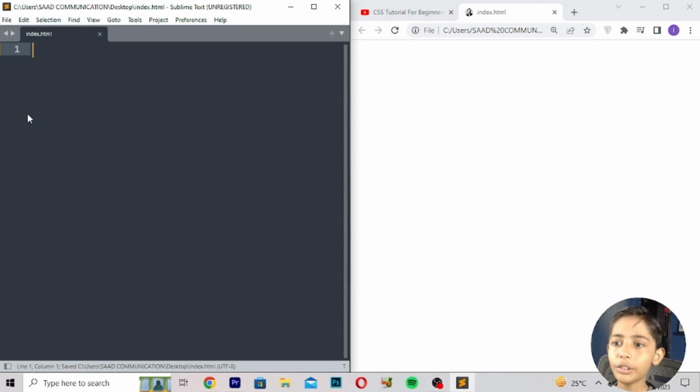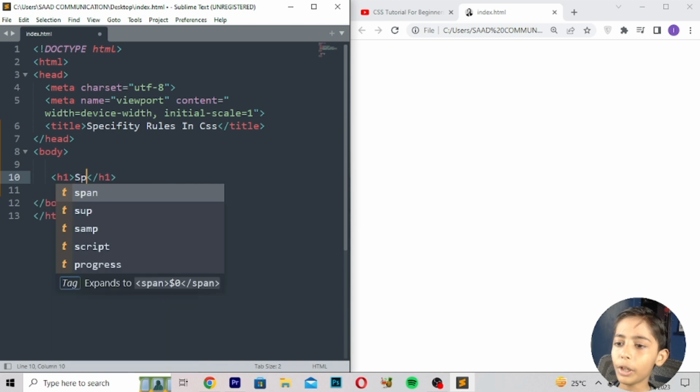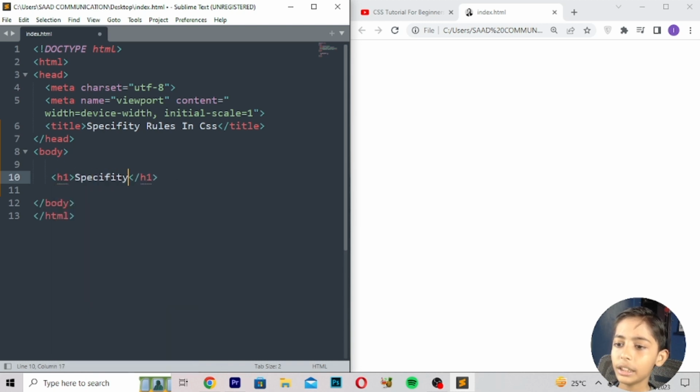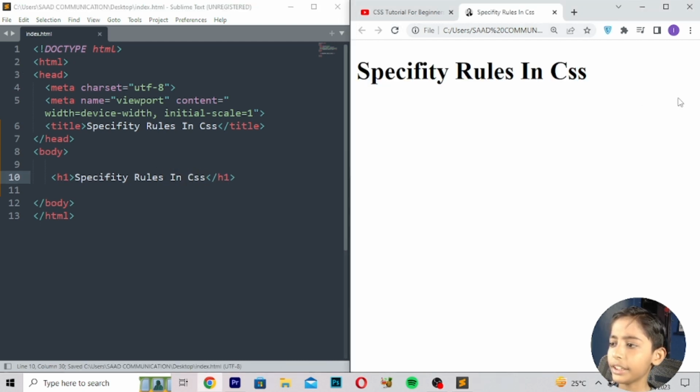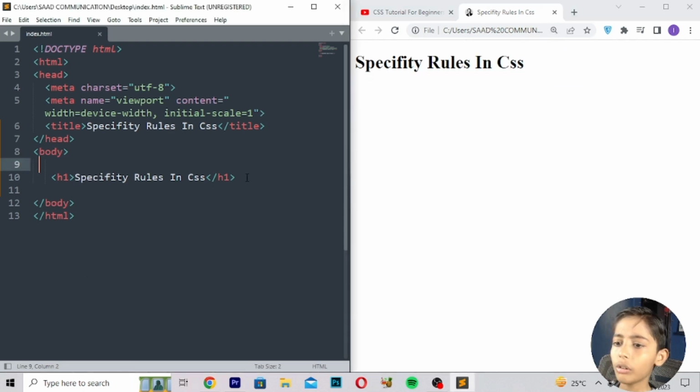First of all, I will tell you the starting code, in HTML. You can write the topic, which is specificity rules in CSS. Then I will press enter, and here I will also write specificity rules in CSS. What is specificity rules in CSS?